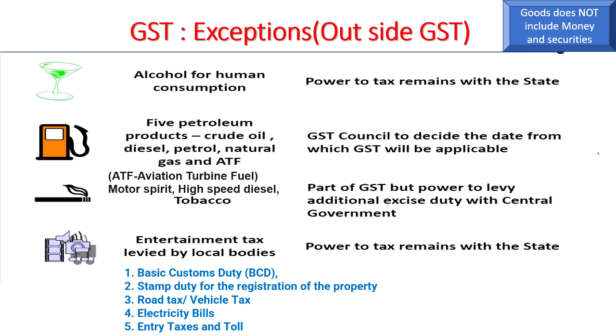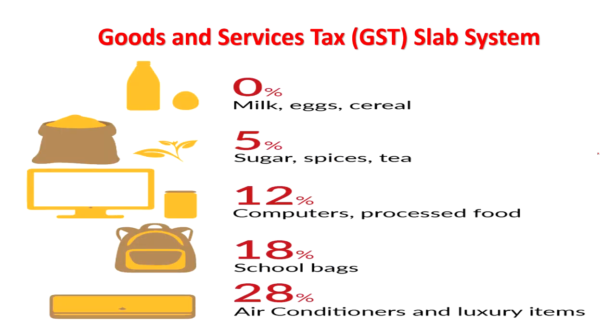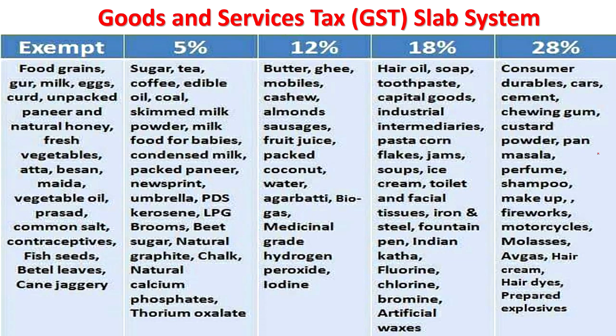Take a screenshot. Now coming to the different goods and services tax slab system, there are certain items for which zero tax is imposed. Essential items like milk, eggs, cereals. 5% is imposed on sugar, spices, and tea. On computers, it is 12%. Processed food also is 12%. School bags are 18%. Air conditioners and luxury items are 28%.